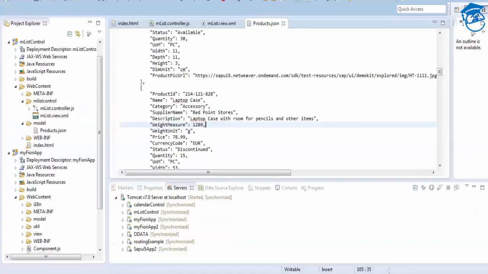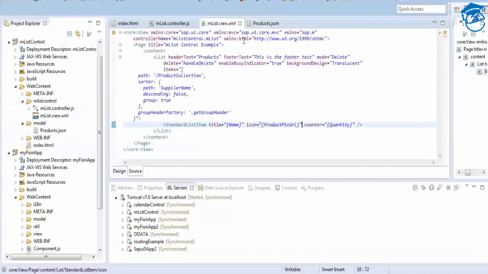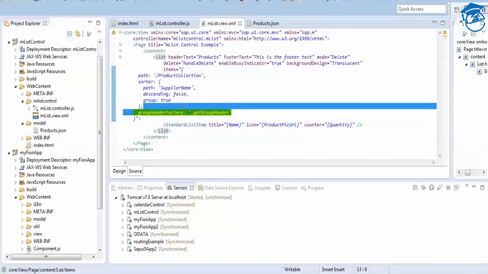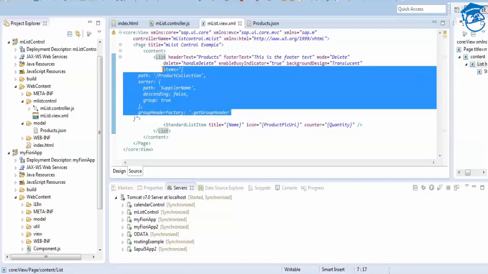Now we'll go here to m.ListView.xml. In this I don't want to have a group. I'm going to comment this. How do you comment? Control Shift.